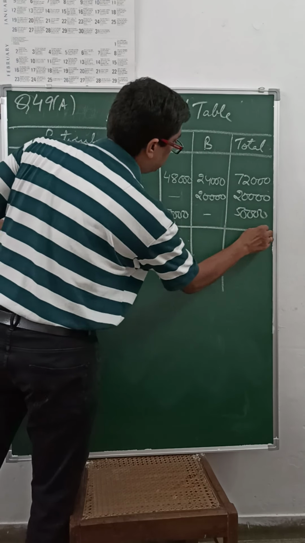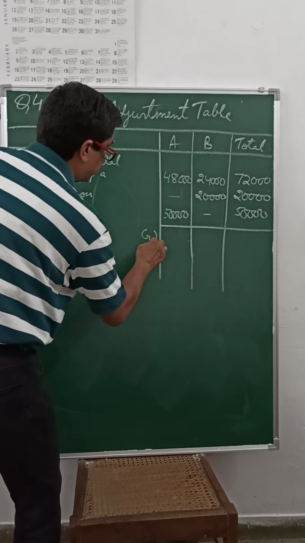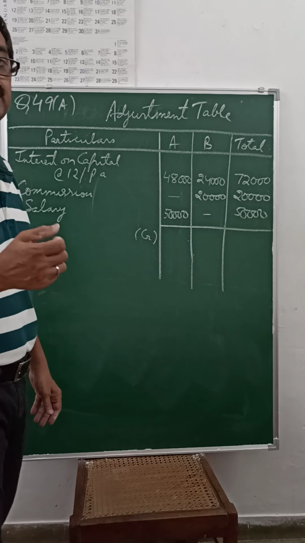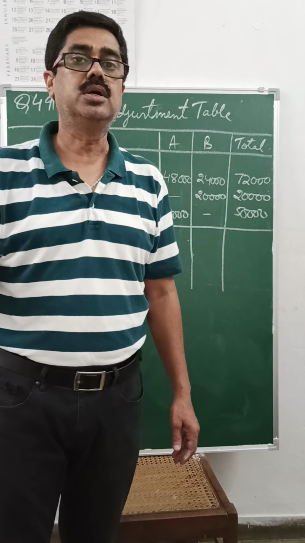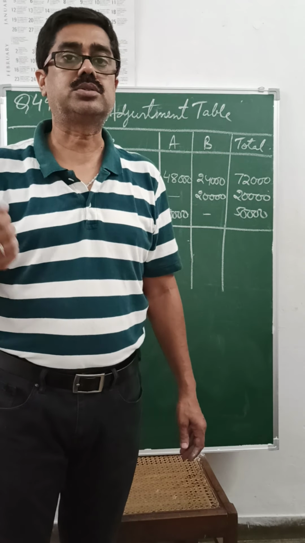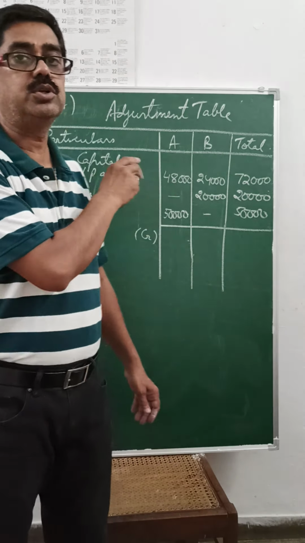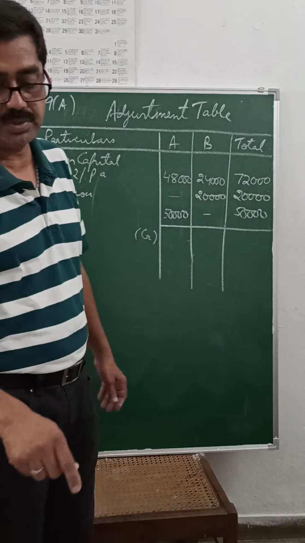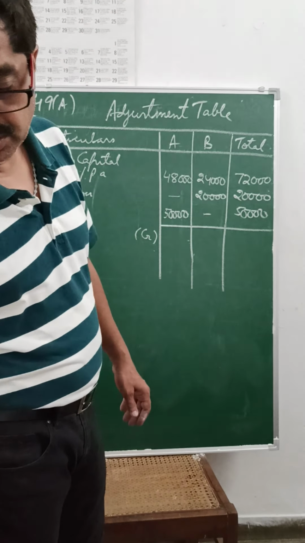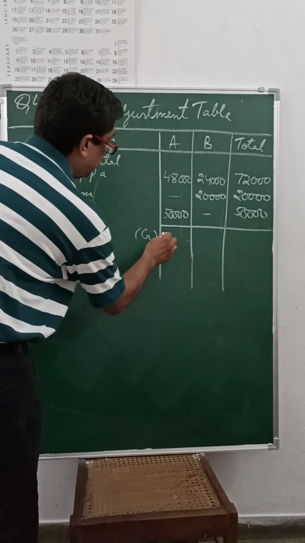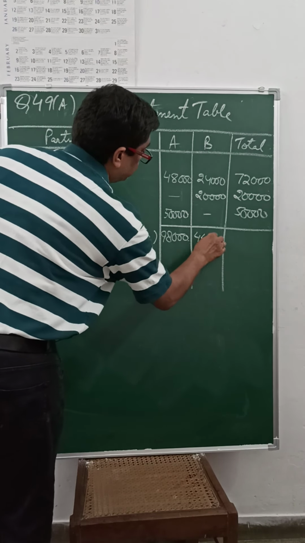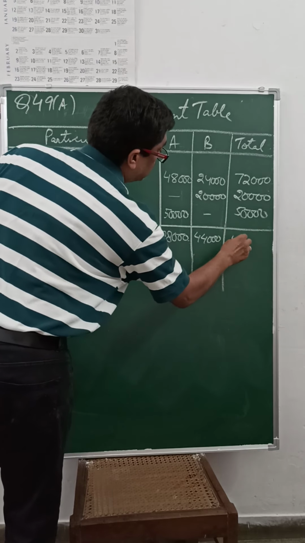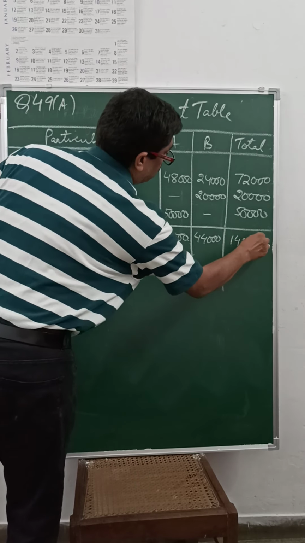Now we add all these three items. Normally these are credited to capital account by interest on capital, by salary, by commission. But since the capital account has already been prepared, we will show them as a credit item in the adjustment table. Add all of them. It comes to 98,000 for A, 44,000 for B, total 1,42,000.